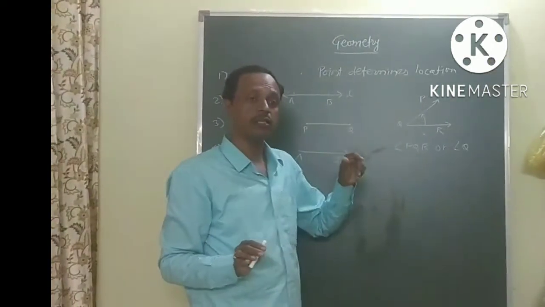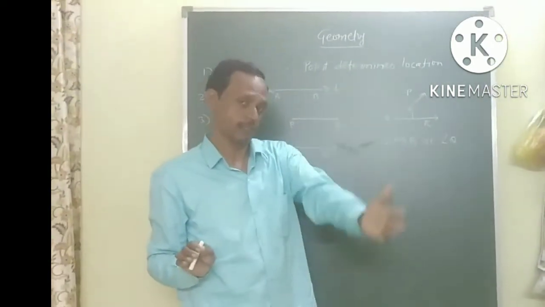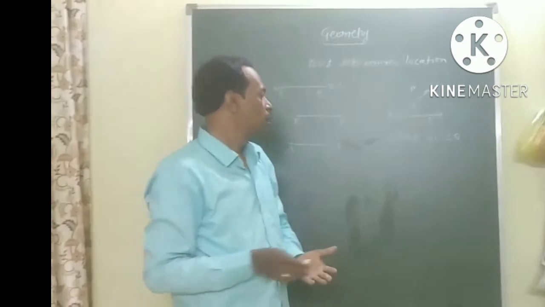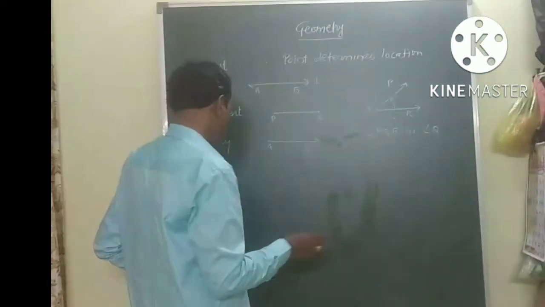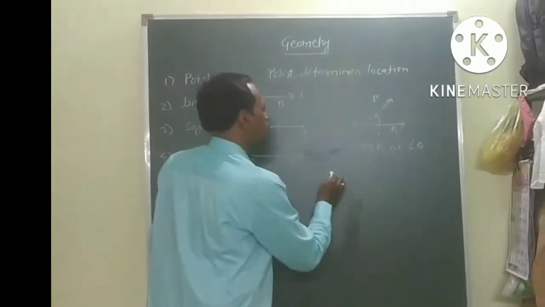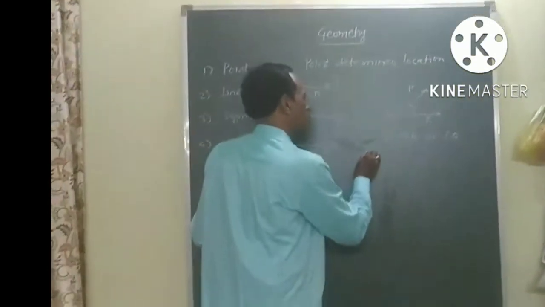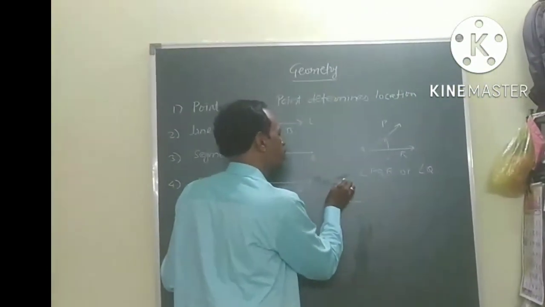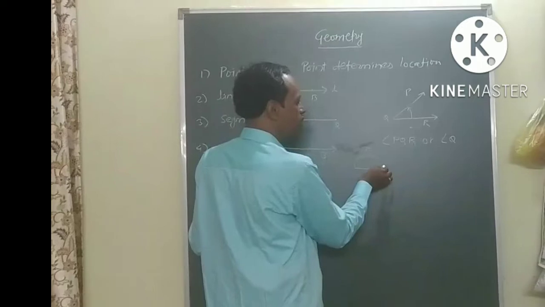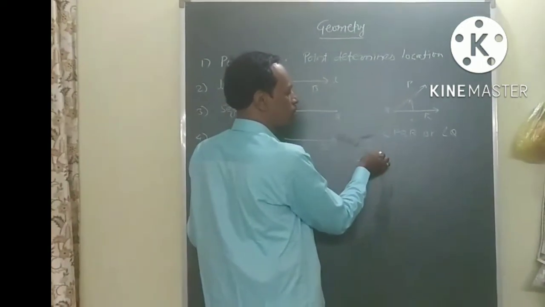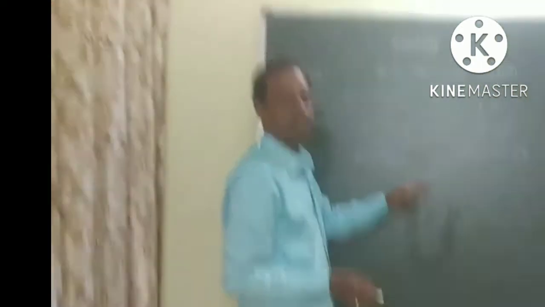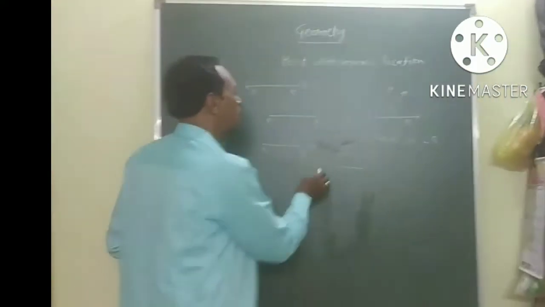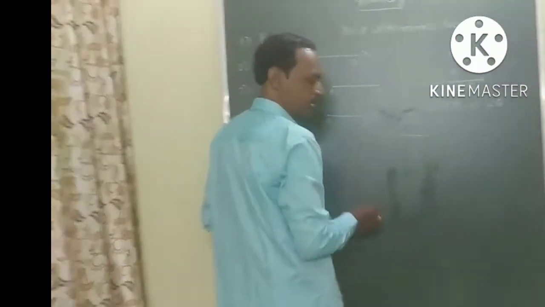Now based on this, there are various types of angles. You know, students, in your geometry box you have an instrument called a protractor. In the protractor, the center point is 90 degrees, and the markings 0, 10, 20, 30, 40, 50, 60, 70, 80, 90, until 180 are there on both sides.